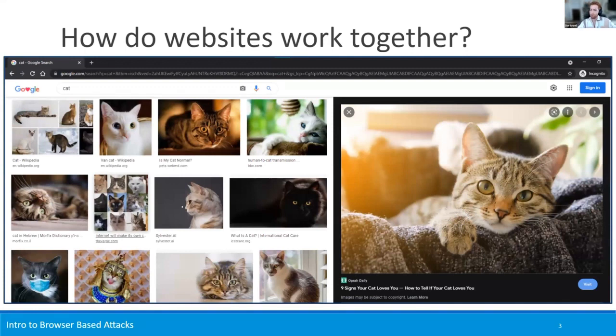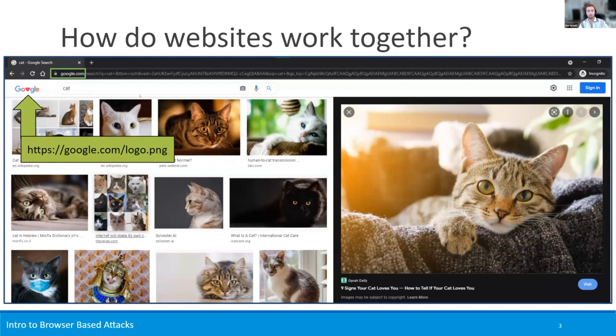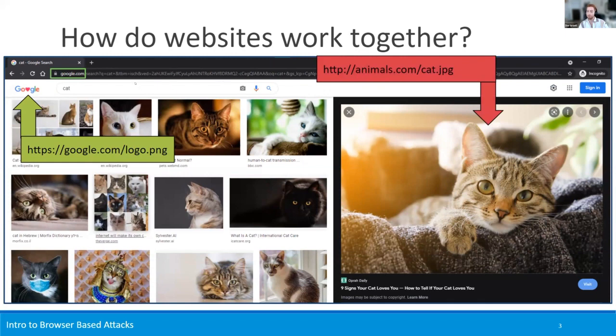In order to talk about those attacks that leverage your browsers, we need to talk about how websites even work, right? So you search something on Google. For example, I search for cute cat images, and we can see two interesting behaviors that enable these rich World Wide Web websites that we are all used to. One is that the Google website is requesting its logo from the Google server, but also we can see this image of a cat from this website I made up, animals.com. So the Google website is requesting an image from a different server.